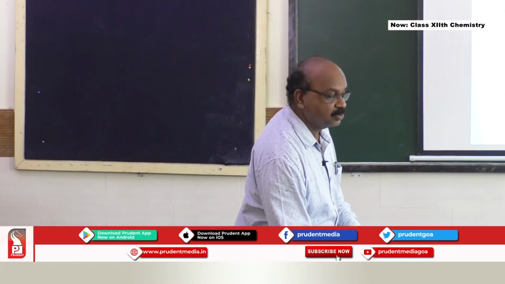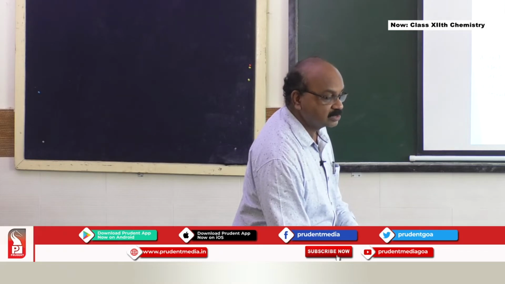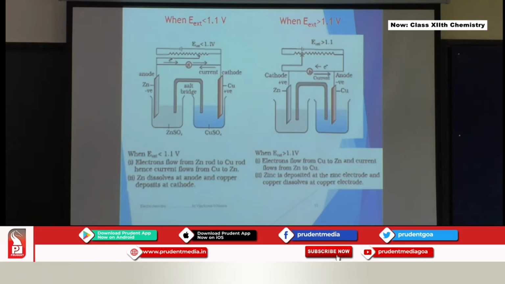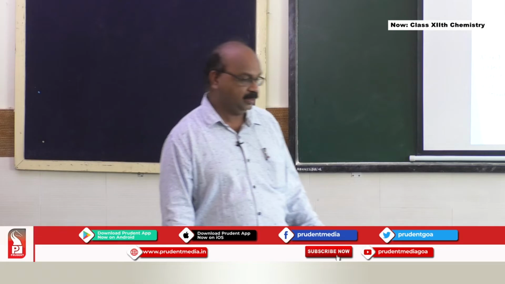So to summarize, I am going to show you both on one screen here. Two conditions. The middle condition we have seen: when E external is equal to 1.1, no flow of current, no chemical reaction. But in the other way, you can see less than 1.1, electrons flow from the zinc rod to copper. There, electrons flow from copper to zinc and the current is exactly opposite to it. Zinc dissolves at the anode and copper deposits at the cathode in one case, and in the other we have seen zinc is deposited at the zinc electrode and copper dissolves at the copper electrode. The reactions are getting reversed.